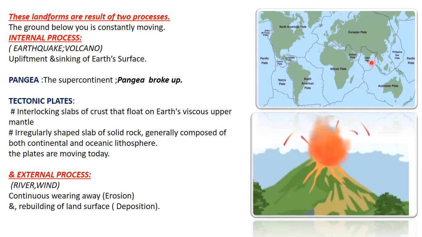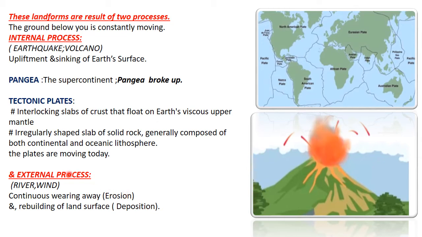The reason that Pangaea separated is the result of the plates that are moving even today. And this is the volcanic eruption. This is again part of your internal process, the volcano or volcanic eruption and the earthquake. How the internal process affects the formation of different landforms, we are going to do.